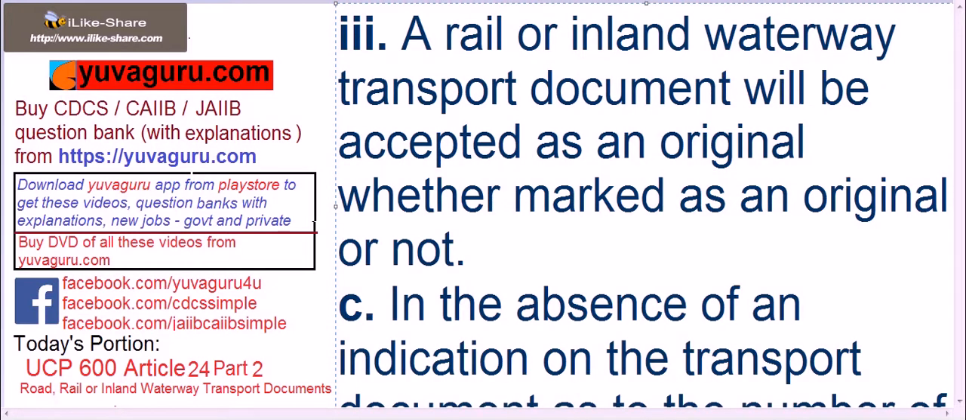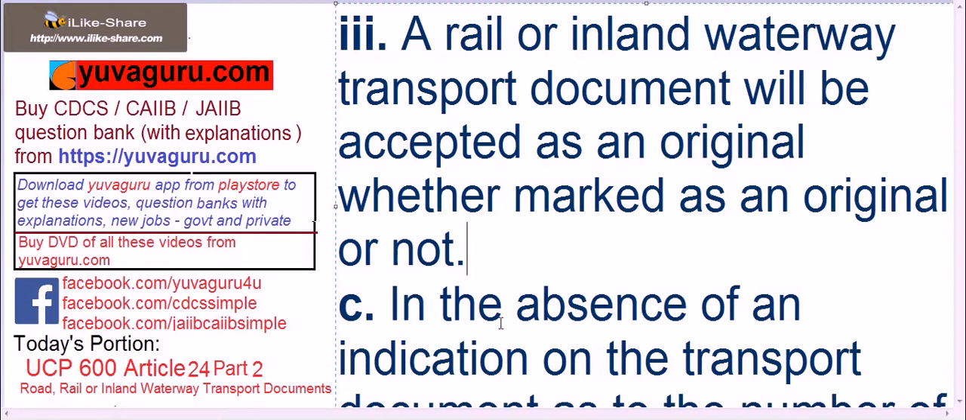Last part of B sub-article: a rail or inland waterway transport document will be accepted as original whether marked as an original or not. It means even if it is not marked with the word original, then also it can be accepted as original. This is for rail or inland waterway only, not for any other transport document.